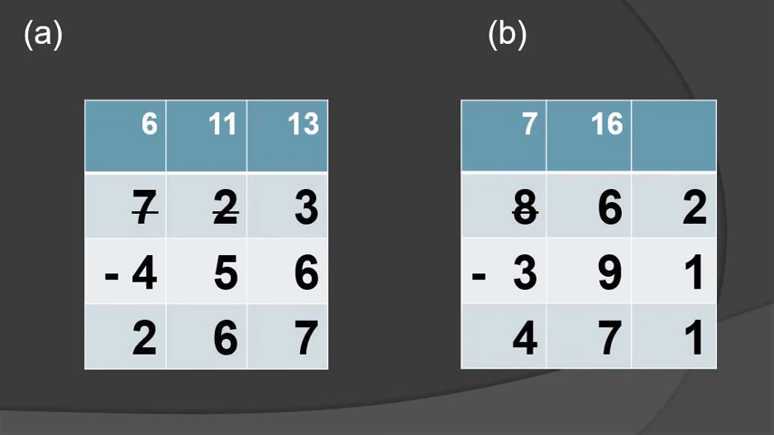So 862 minus 391. 2 minus 1. How many left, students? 1. Then further, 6 minus 9. Is this possible? No. So what are we doing here? I am taking a borrow of 10 and adding it to this digit. So 10 plus 6 is 16. 16 minus 9. How many, students? 7.